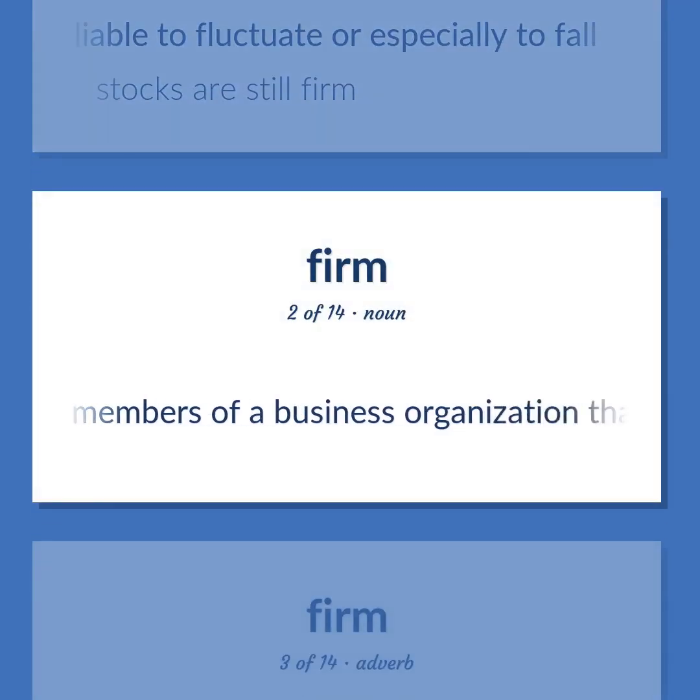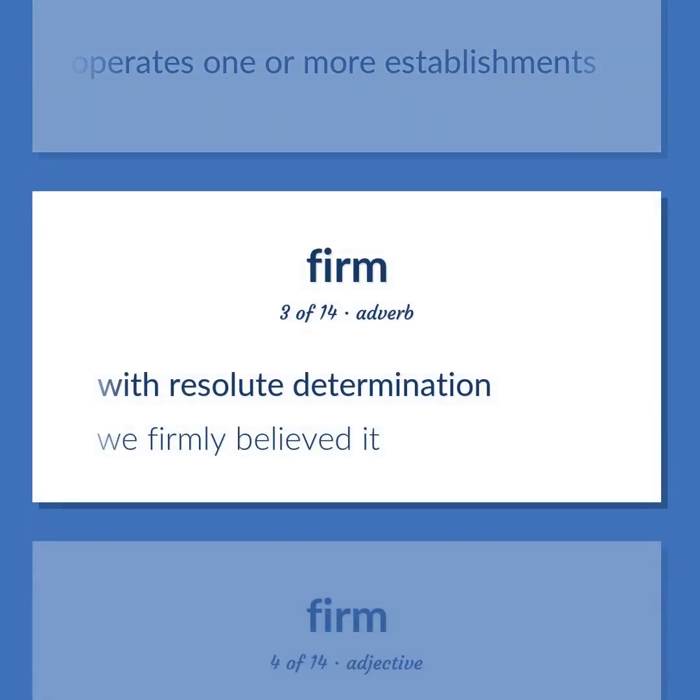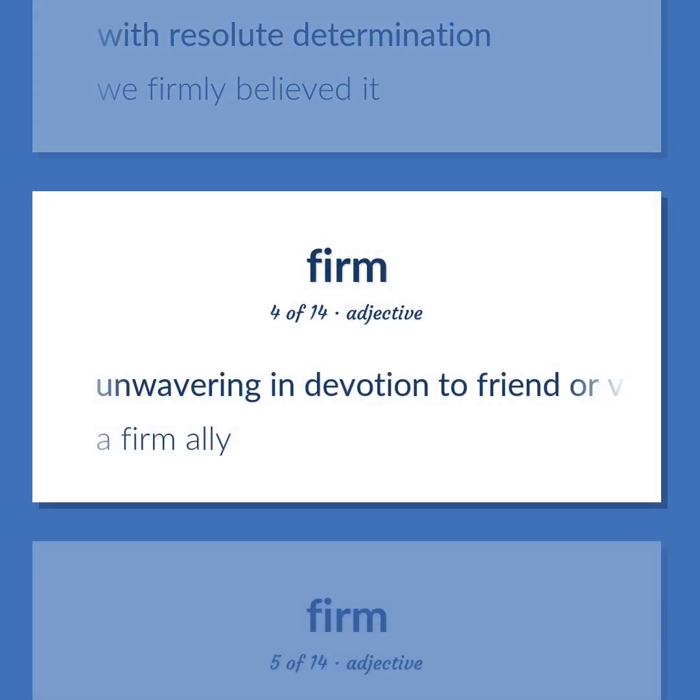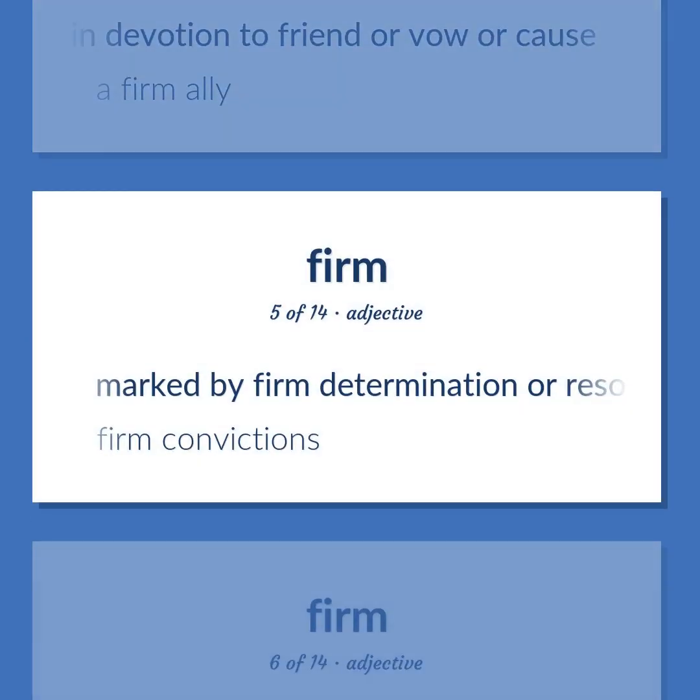The members of a business organization that owns or operates one or more establishments. With resolute determination. We firmly believed it. Unwavering in devotion to friend or vow or cause. A firm ally. Marked by firm determination or resolution, not shakeable.